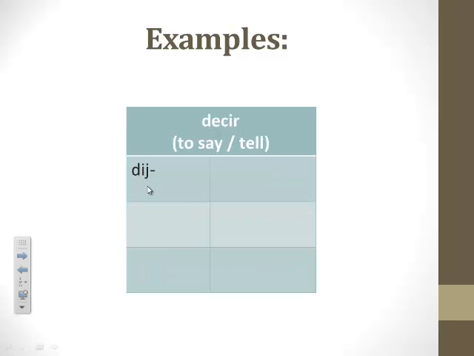Okay, third verb, decir, to say or to tell. Its irregular stem is dij, so write dij in every box. And now let's add our endings. We have dije, dijiste, dijo, dijimos.